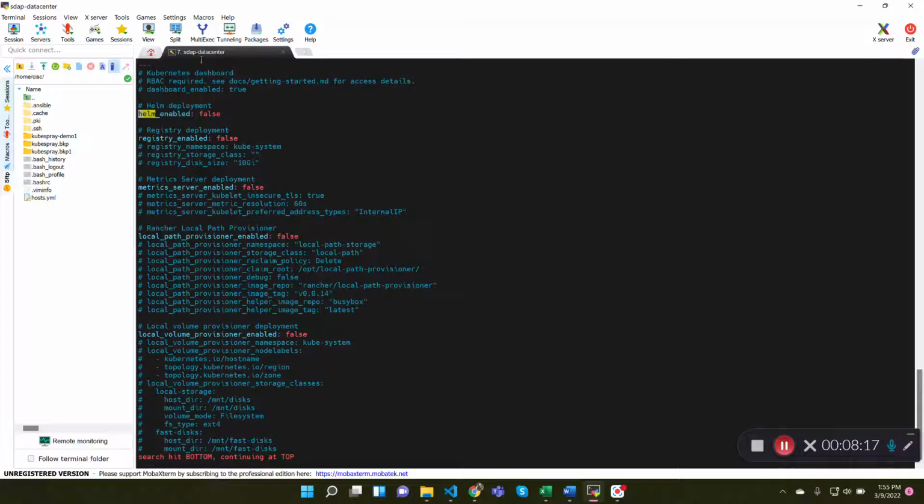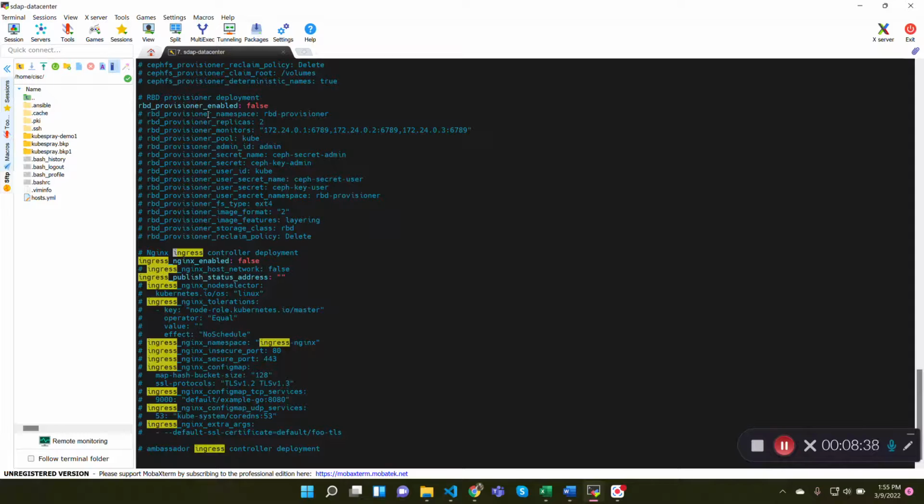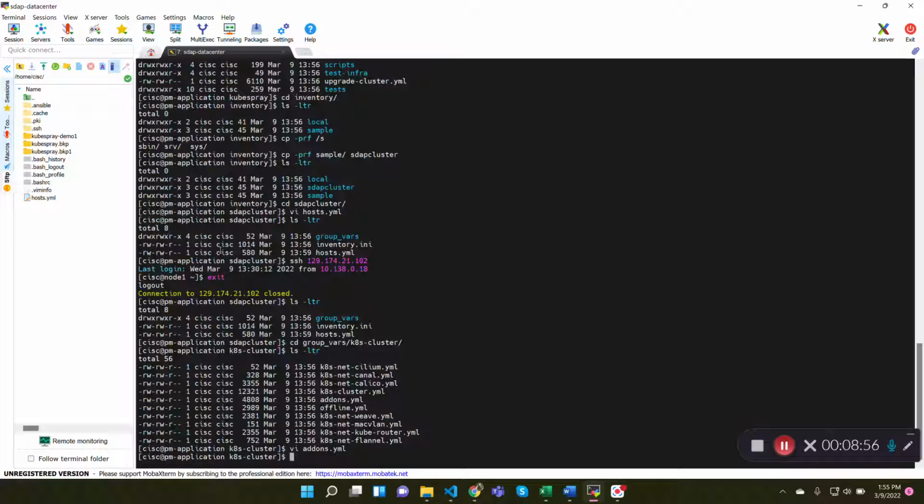The one is the Helm enable, you need to set it as true. The next thing is the ingress. This one, ingress_nginx_enable, that should also be set as true. Change that. That's it. Now you can save this file. Now we are all set.